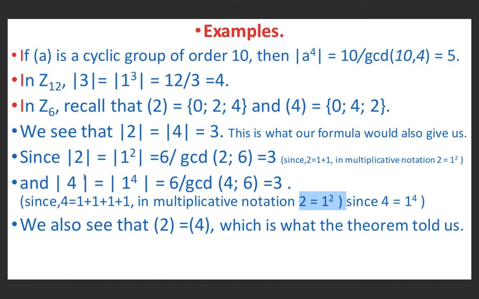Otherwise also we know that order of a cyclic group is equal to order of its generator. And number of elements here are 3. So order of cyclic group 2 is 3. Order of cyclic group 4 is 3. And order of its generator 2 is also 3. And order of its generator 4 is also 3. So this is what we have proved in the theorem also.